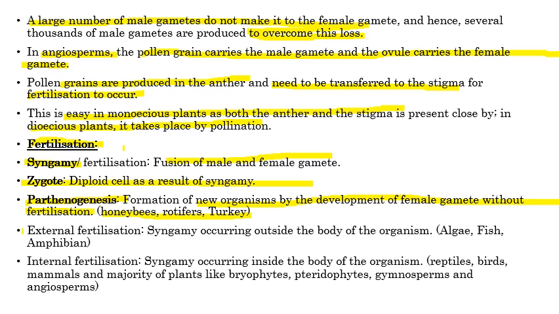Fertilization is of two types on the basis of location: external fertilization, outside of the body, and internal fertilization, inside the body. External fertilization is seen in algae, fish and some amphibians. Internal fertilization, that is inside the body, is followed by reptiles, birds, mammals, angiosperms and also by humans.